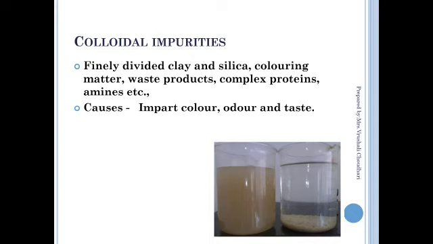Colloidal impurity: what is the meaning of that? Floating impurities, which float in the water. Finely divided clay, silica, coloring matter, waste products, complex proteins, and amines are called colloidal impurities. They give a different color to the water, and they also change the odor and taste of the water.